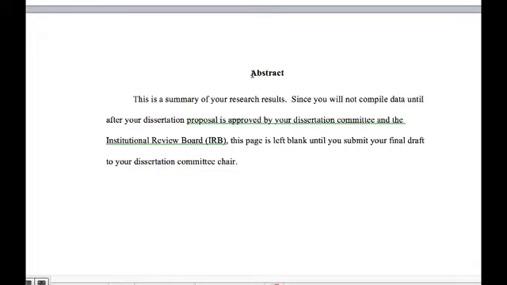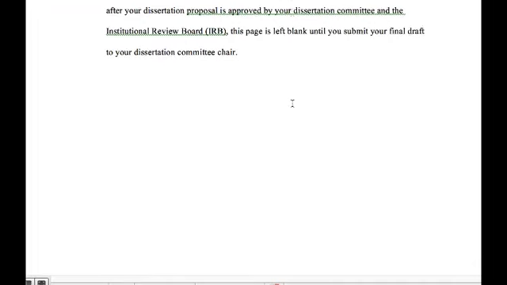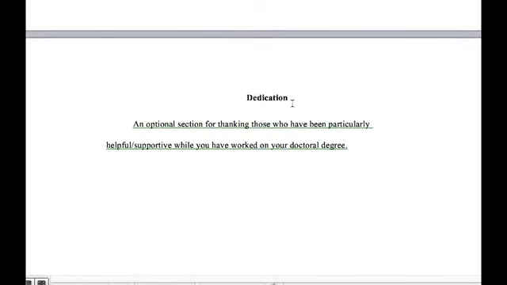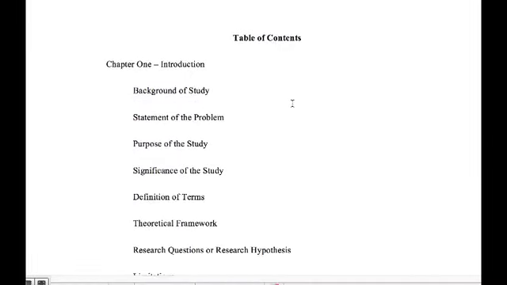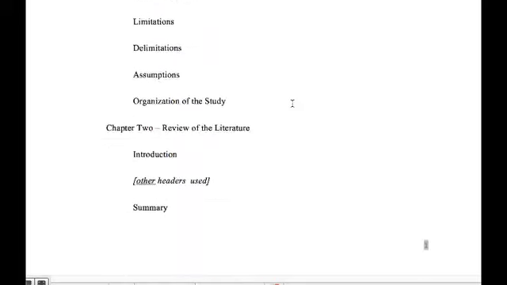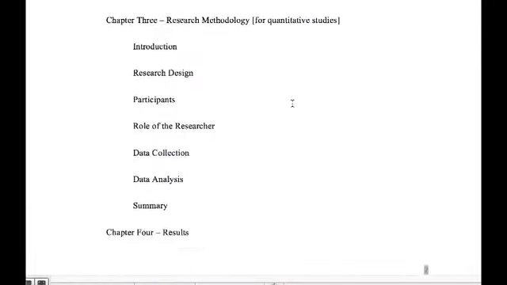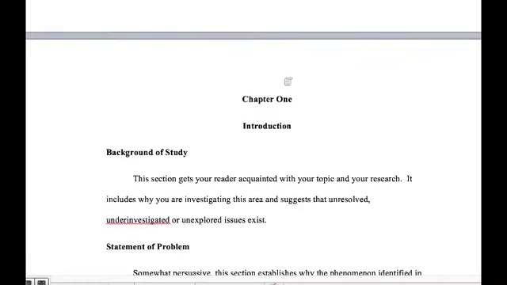You will not be writing an abstract for this course, so you need not be concerned about an abstract. You don't have to worry about doing the dedication piece or the acknowledgments piece. That's not part of your assignments. Even a table of contents will not be a part of any of your assignments, so you don't need to worry about that. So let's keep scrolling down here through the table of contents. You don't need to worry about your list of tables either, or your list of figures. That's for later on in the process.